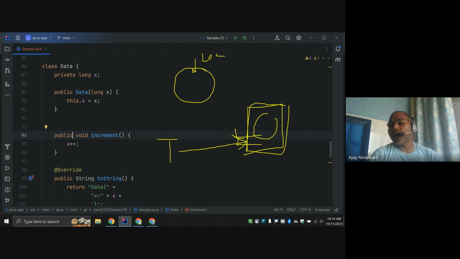Once they open the lock, they go in, do whatever they want, and when done, they get back. So it is a similar mechanism to our room, lock, and key concept, similarly here in the case of a Java object.